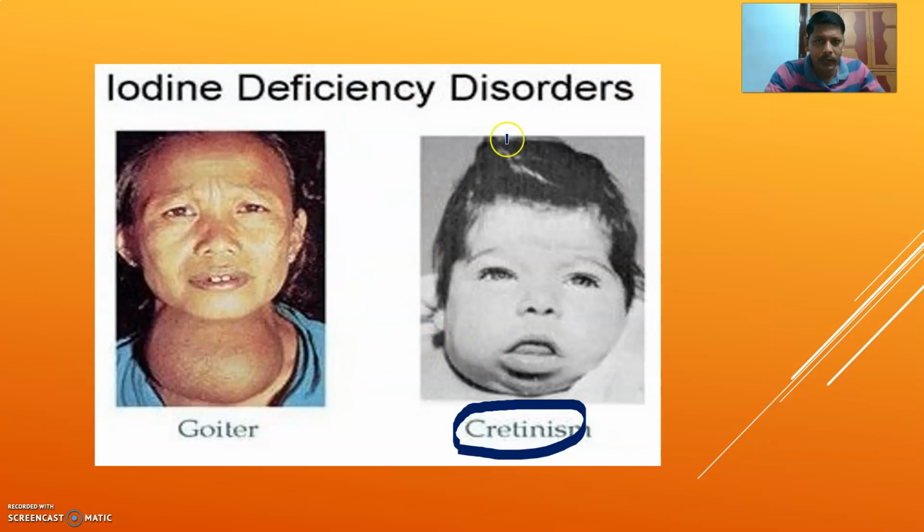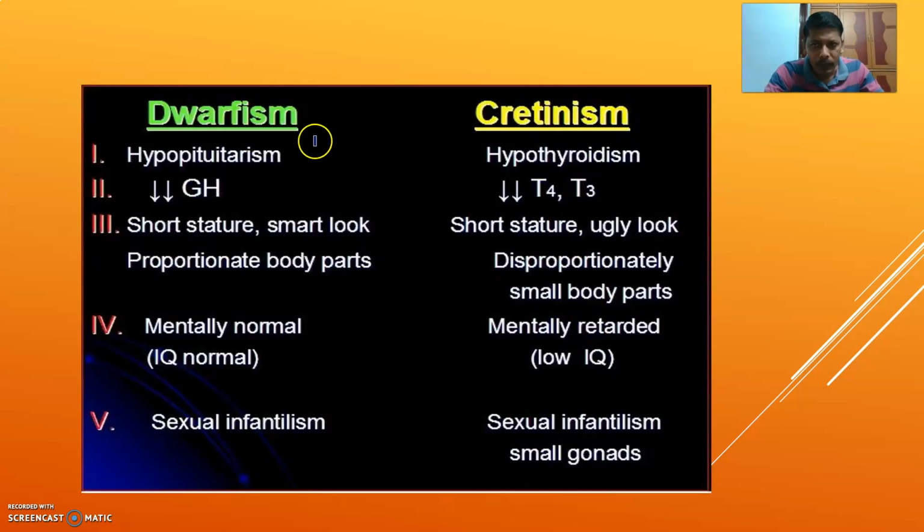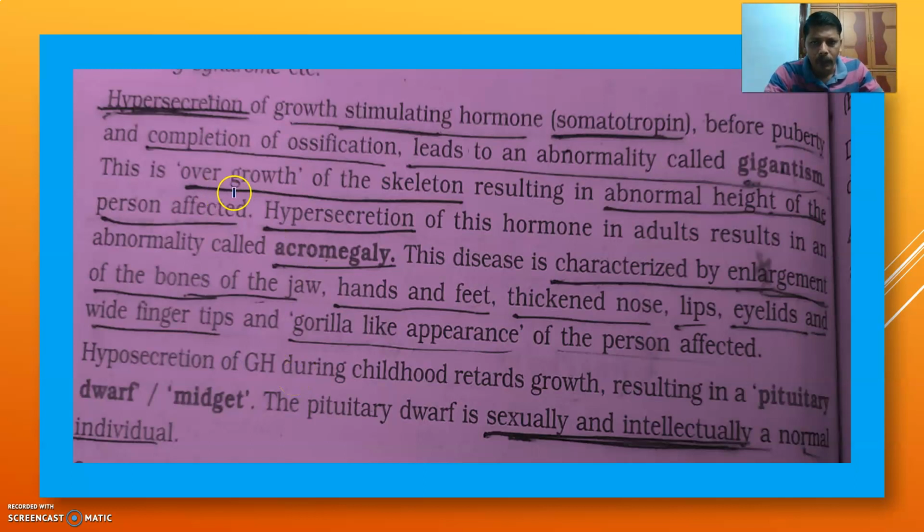This is a goiter and this is cretinism. This is the exophthalmic goiter. Earlier we discussed the difference between pituitary dwarfism and thyroid dwarfism. Here low IQ, here IQ is normal. Now this is about pituitary hormones.